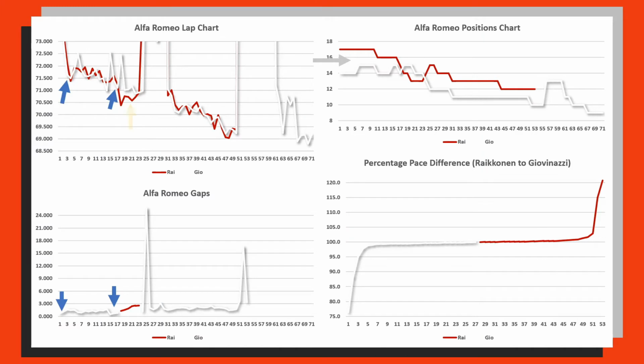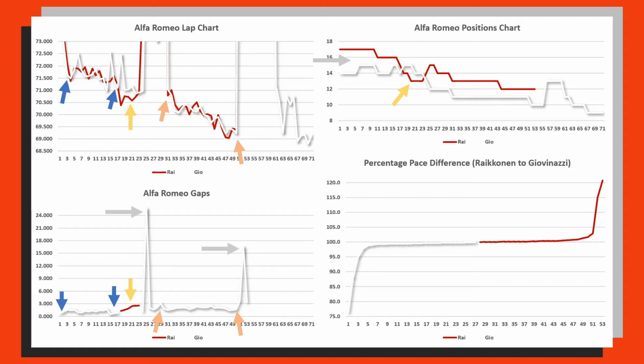But then highlighting this section here in yellow, we can see that Kimi Räikkönen was massively faster than Antonio Giovinazzi. And this highlights the section where Kimi Räikkönen was actually faster, and he was the one that had a gap over Antonio Giovinazzi, which is shown in their positions chart between lap 17 and around laps 23 to 25. And then once again we have a section in the middle of the race until Kimi Räikkönen's retirement where they were very, very even, where once again the gap is staying between 0 and 3 seconds.